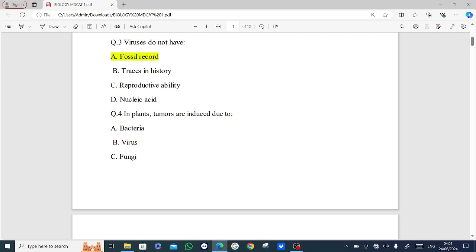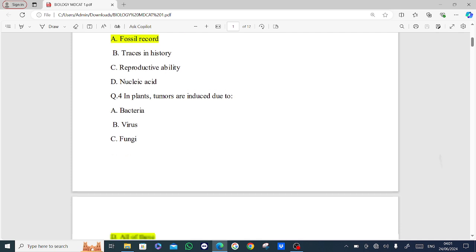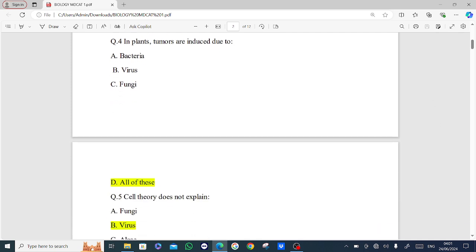Next MCQ is, in plants, tumors are induced due to. Options are bacteria, virus, fungi, all of these. Answer is option D, all of these.